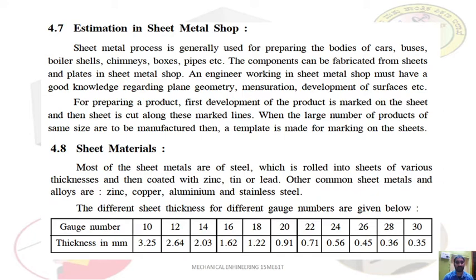You can see that as you increase the gauge number, the thickness keeps reducing. So increasing the gauge number, decreasing the thickness. The gauge number with the least number indicates the higher thickness. You must know these things about the gauge for finding the thickness of the sheet metal.